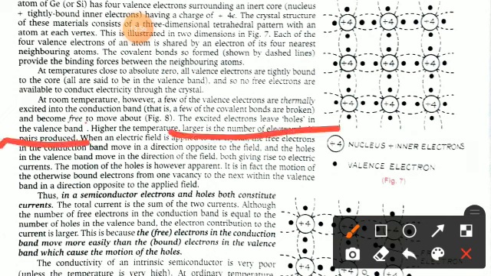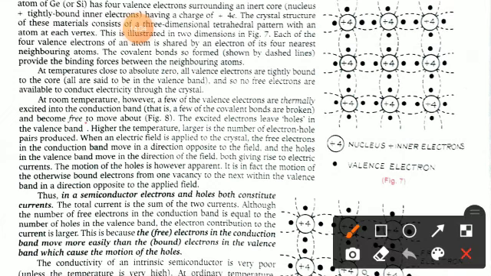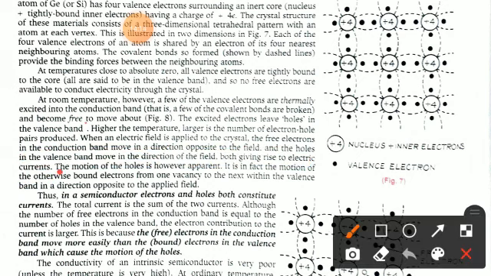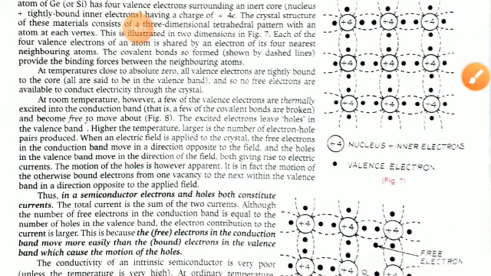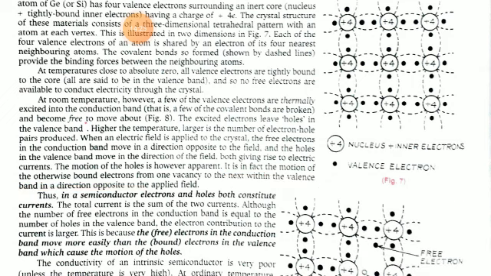So when an electric field is applied to the crystal, the free electrons in the conduction band move in the direction opposite to the field, and the holes in the valence band move in the direction of the field. So both give rise to the electric current. Clear? This motion of the holes is only apparent. In fact, it is the motion of the otherwise bound electrons from one vacancy to the next within the valence band, in a direction opposite to the applied field.